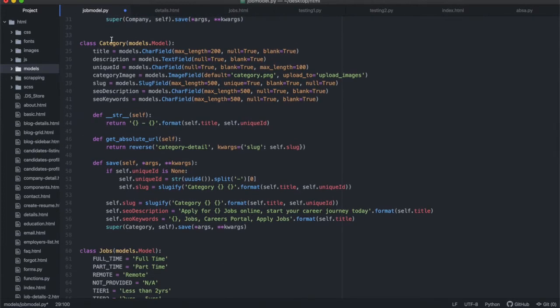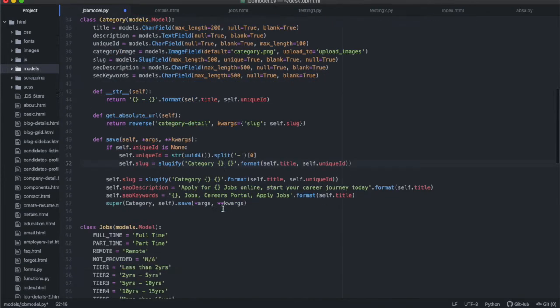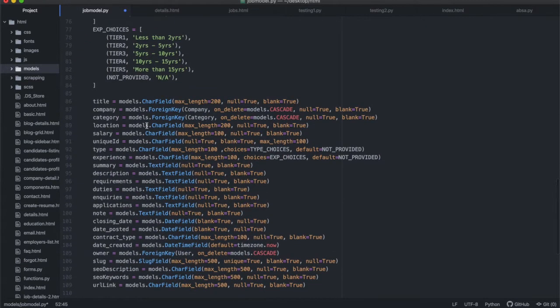And for the category class, it's exactly the same as the company class, very similar. These are all the paths or the variables that I want to go into the category, but everything else is exactly the same. Okay, and then finally, going back to the jobs model, we will specify the foreign key of company and category. So every time a job is specified, we are going to have to specify what company that job relates to. All right, and that company is going to have to exist in our database, because we're going to have to pick it up from our instances inside of our database.